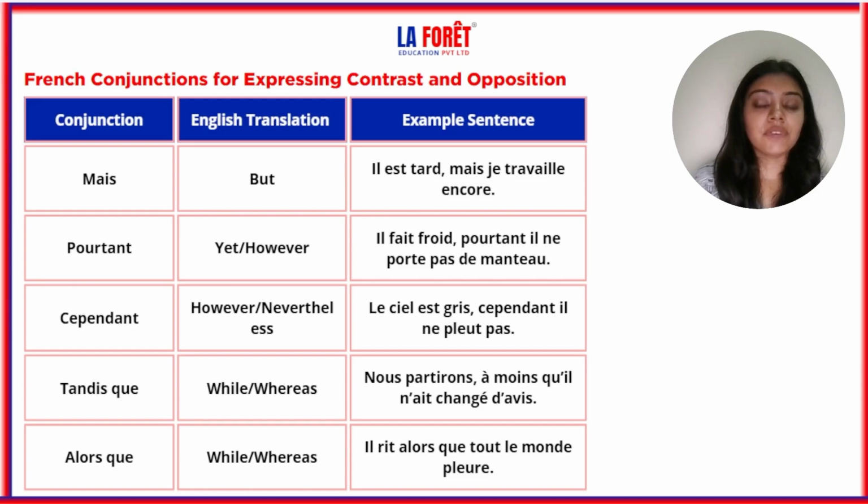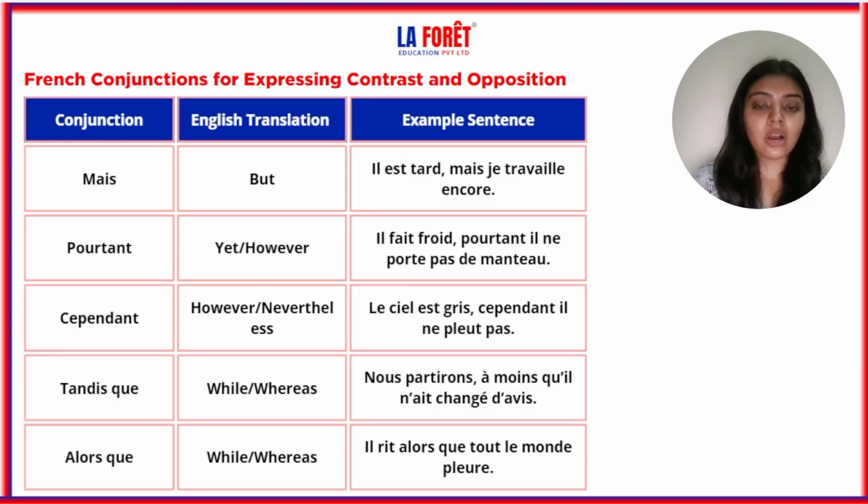Now let's see how to express contrast and opposition. So first is mais. Mais is translated as but. Il est tard, mais je travaille encore. So it is showing a contrast and opposition. As you can see, il est tard, mais je travaille encore. It is showing opposition.